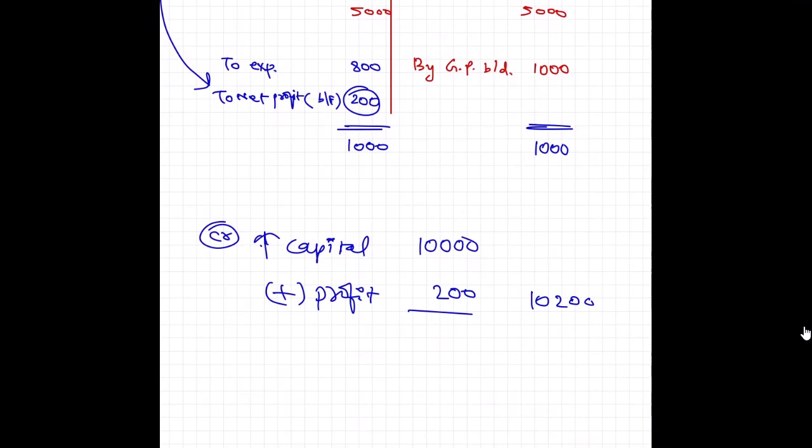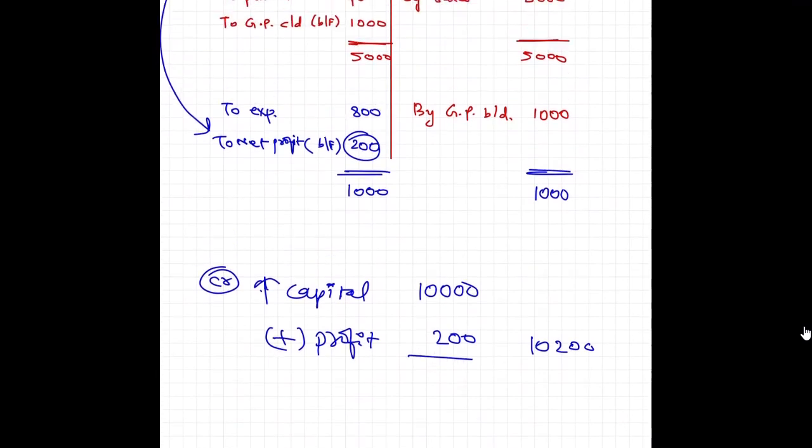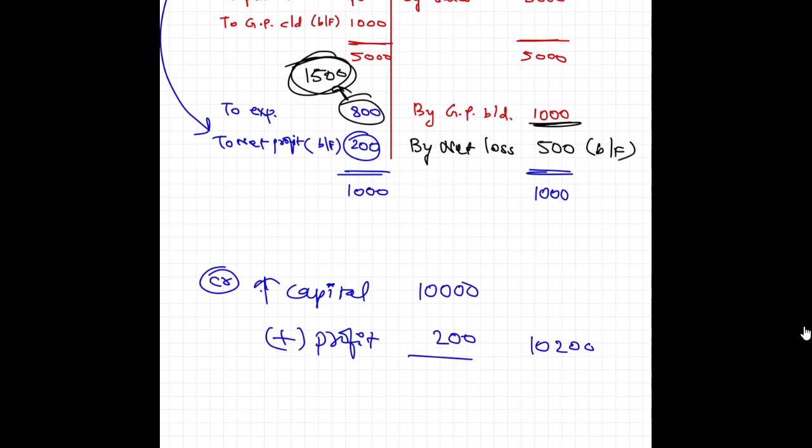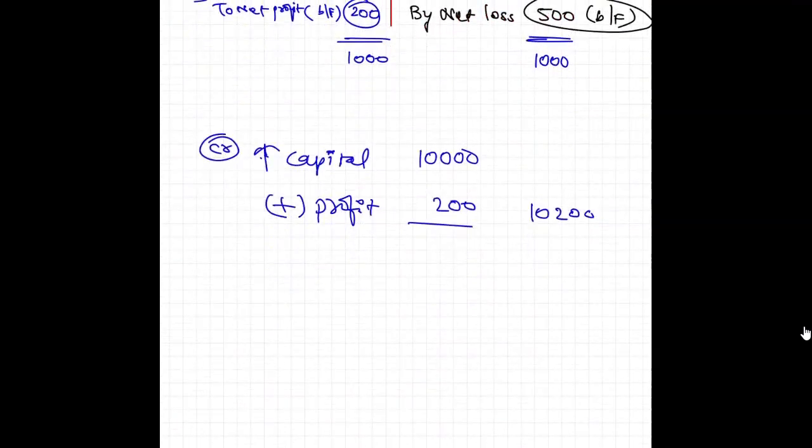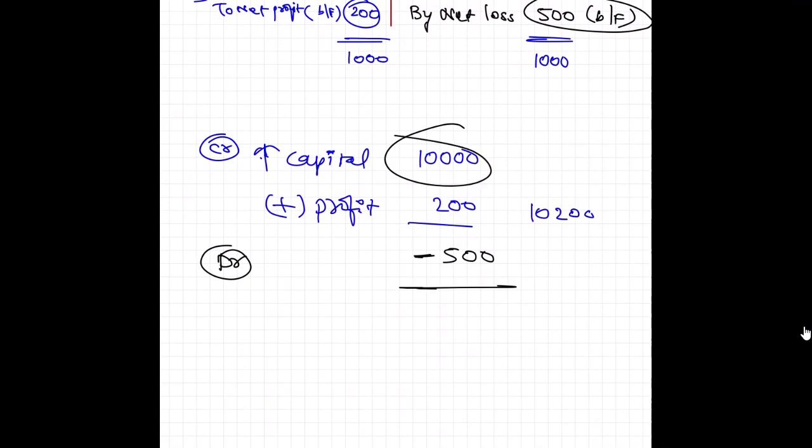Sir, what if we have a reverse situation? Let's say the expenses are not 800, but 1500. So now you have a profit of 1000 and expenses of 1500. So we will have a net loss of 500. It is your balancing figure. So your P&L has been credited and now you have to debit your capital, and for debiting your capital you will deduct 500 from your capital, that is 10,000. So if I deduct 500 from 10,000 it would be 9,500.